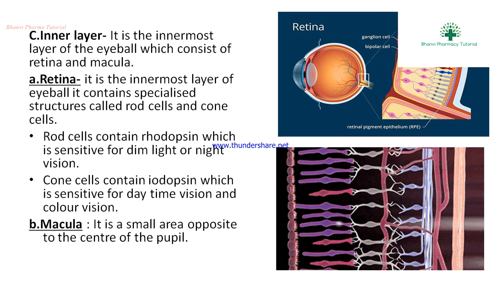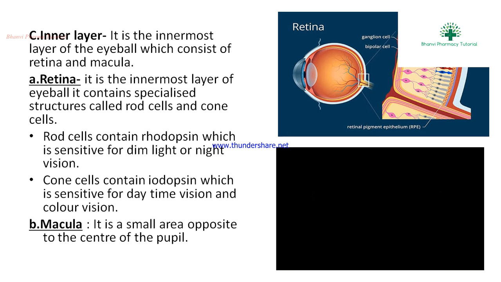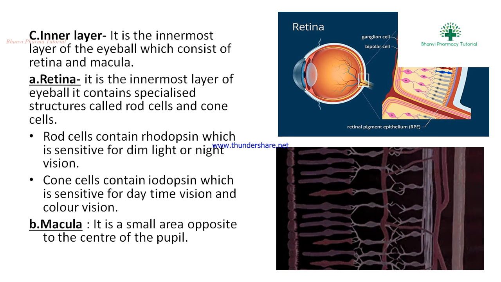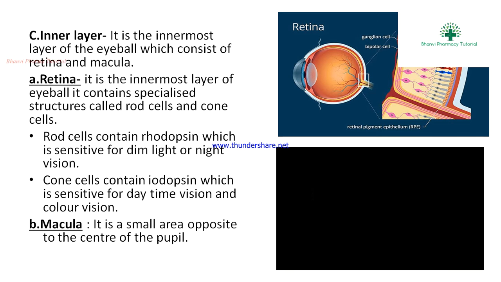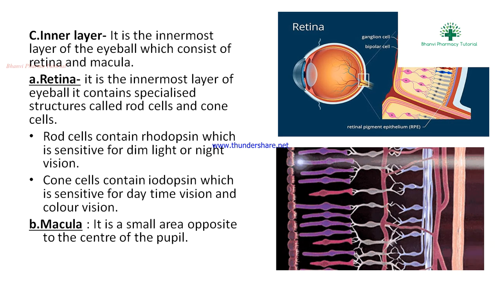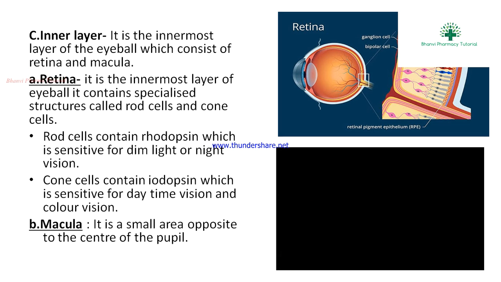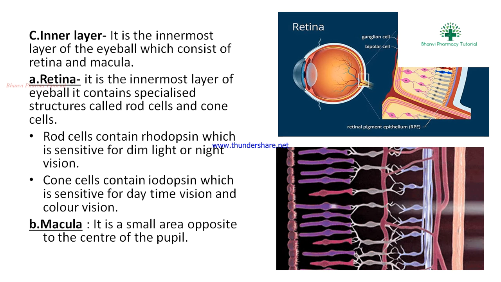There are two types of cells in the retina: rod cells and cone cells. What are rod cells? Rod cells contain rhodopsin, which is sensitive to dim light or night vision. These cells help with night vision or dim light. Next, cone cells. The cone cells are sensitive to daytime vision and colored vision. To see colored objects, you use the cone cells.